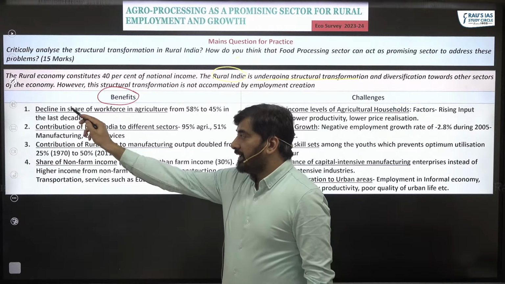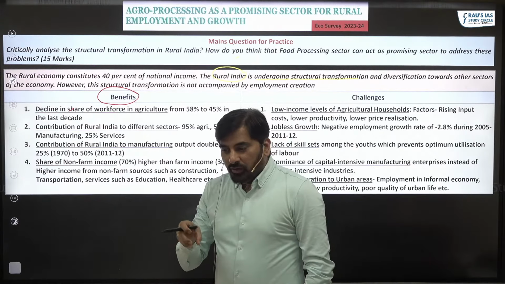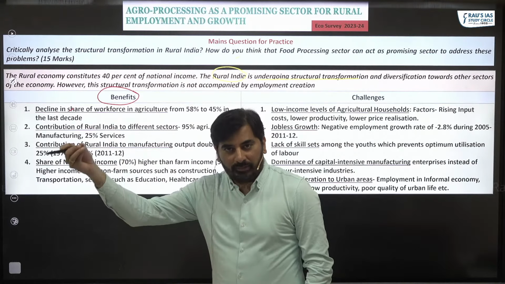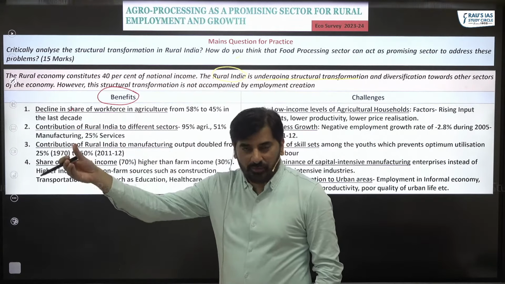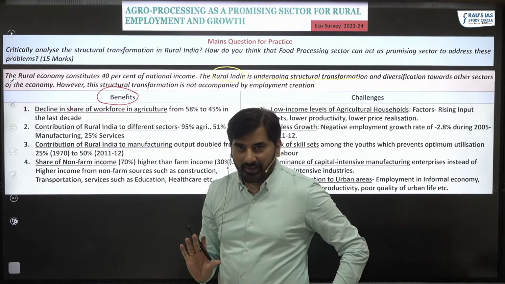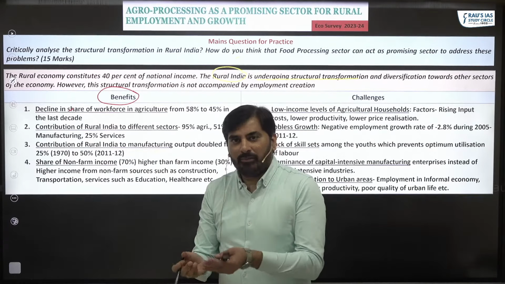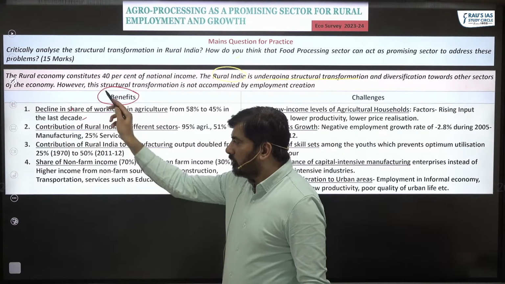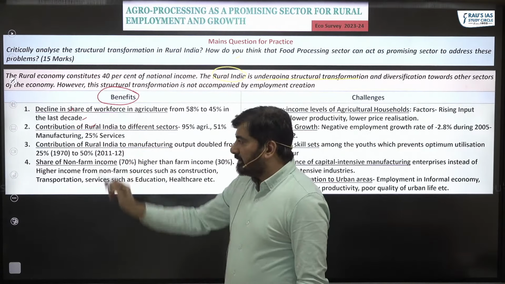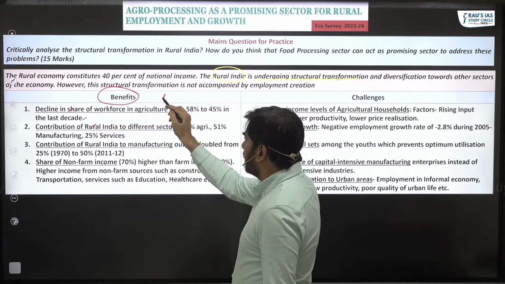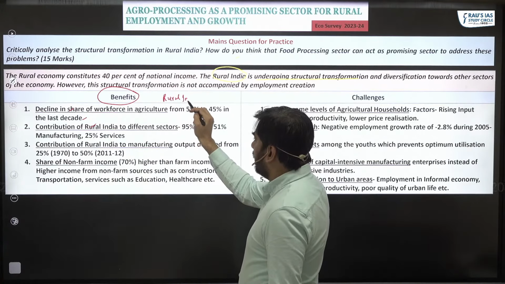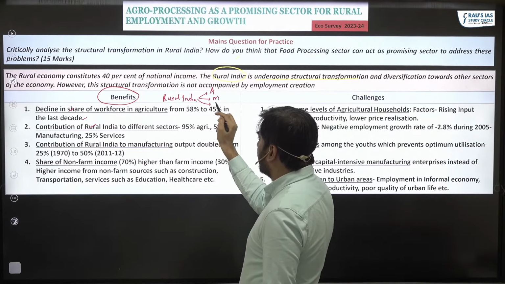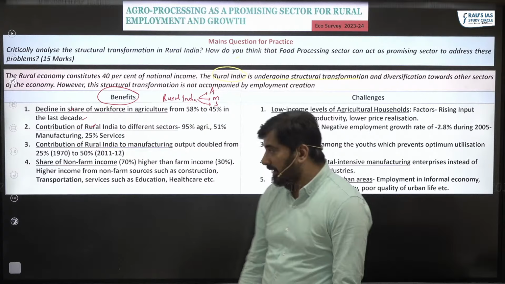The first good thing is the share of the workforce employed in agriculture has declined from 60% to 45% in the last decade, which is good because it has helped us reduce the disguised unemployment in agriculture. This is a good development. Second, see, rural India can contribute to agriculture, it can contribute to manufacturing, and it can contribute to services, right?